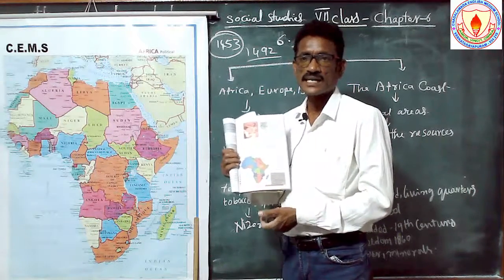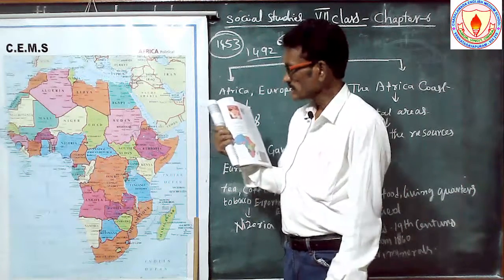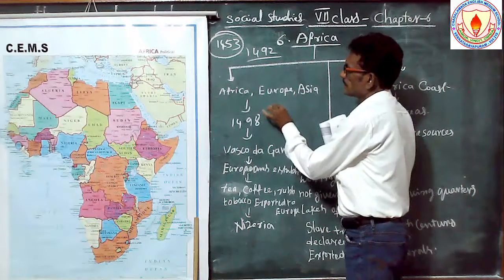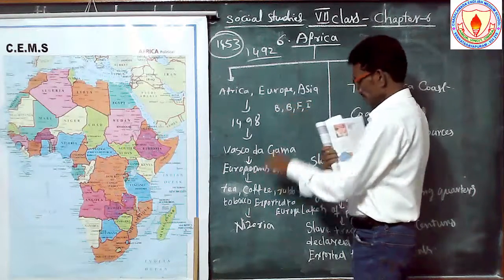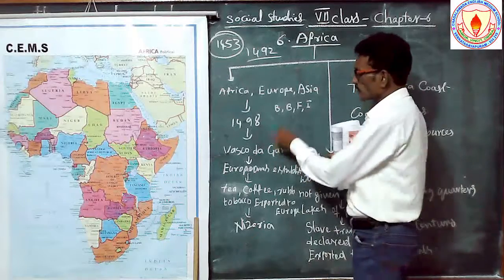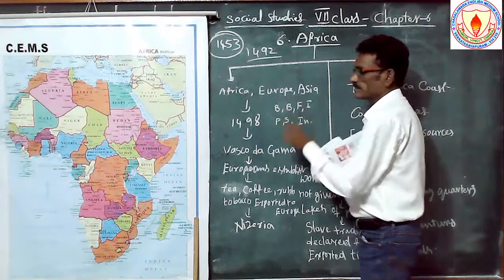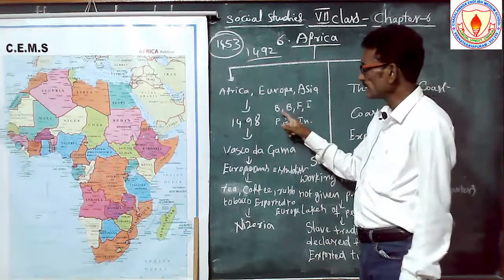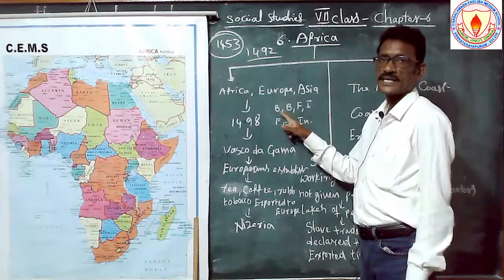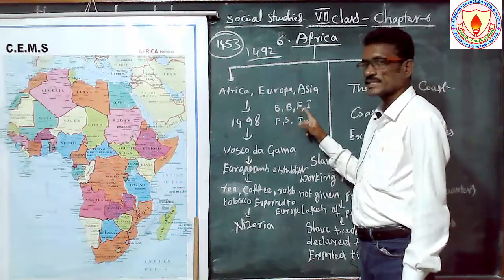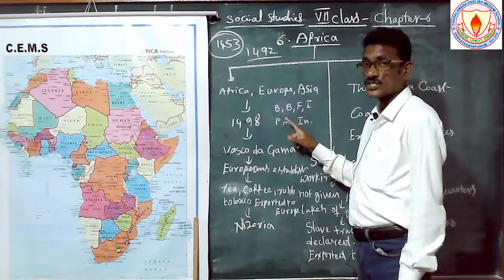Like here, how many countries occupied the Africa continent? Belgium, Britain, France, Italy, Portugal, Spain, and independent countries. Once again: Britain, Belgium, France, Italy, and next Portugal and Spain.